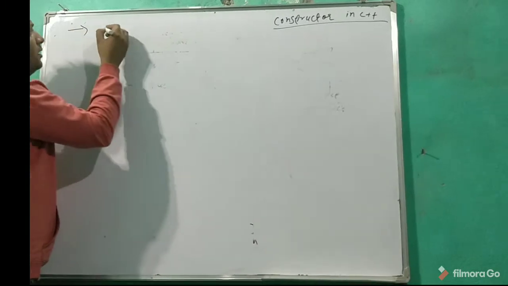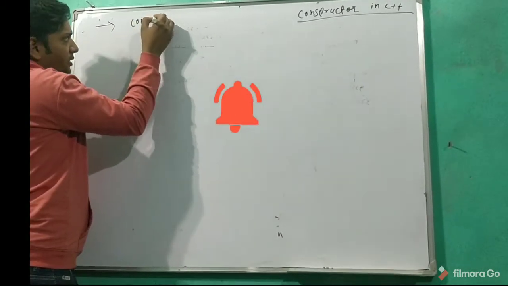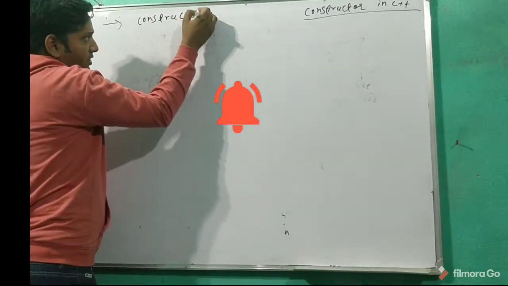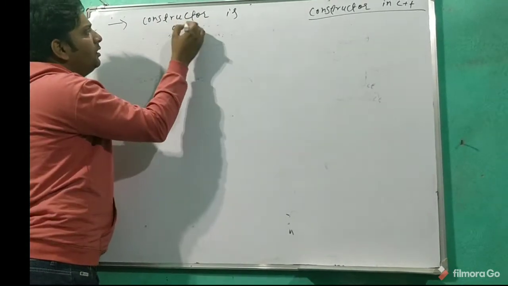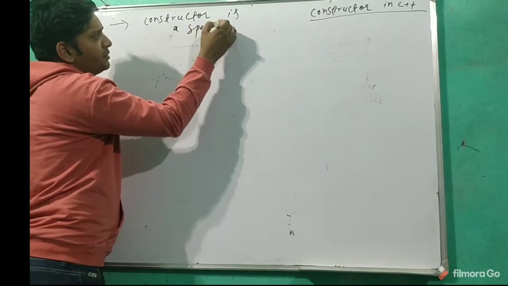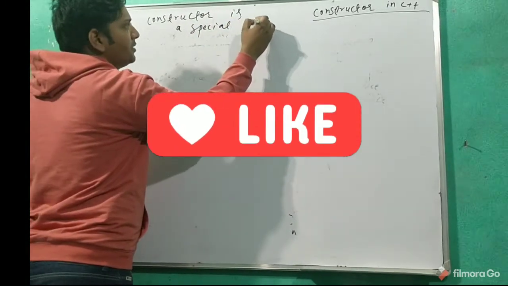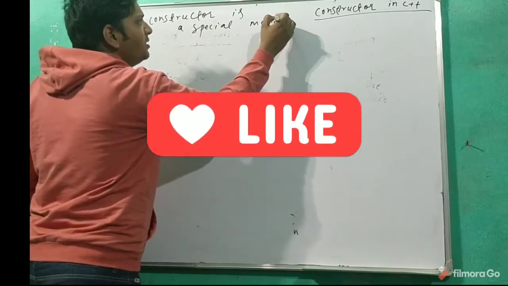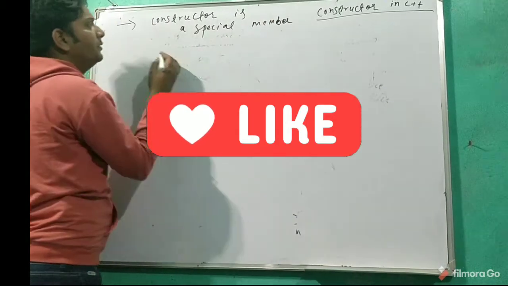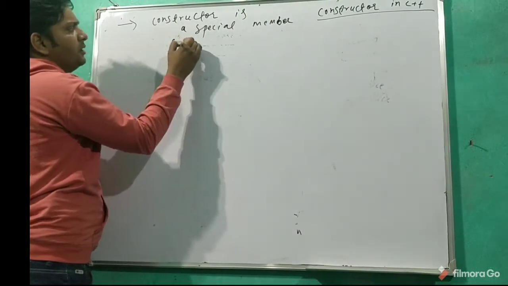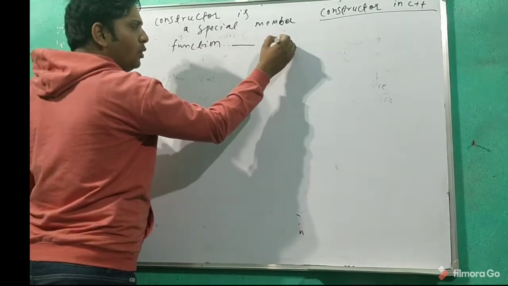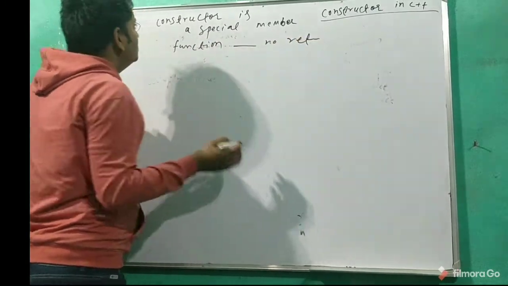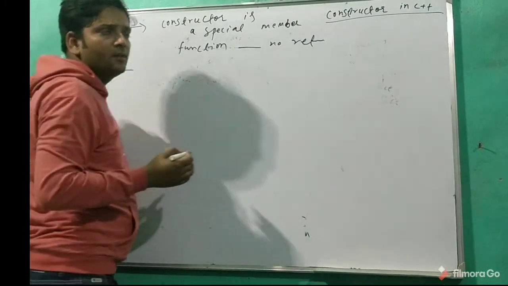A constructor is a special member function. Why is it called a special member function? Because it has no return type. Then what is the purpose of constructors?